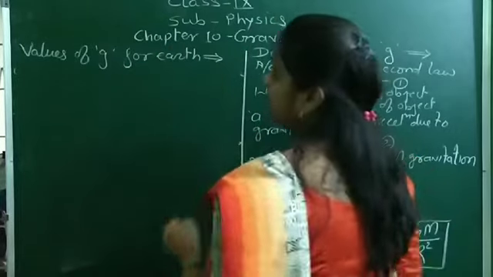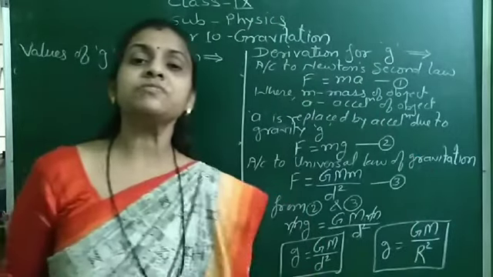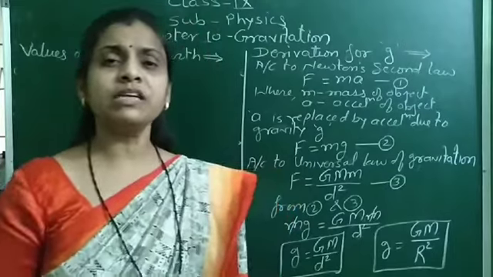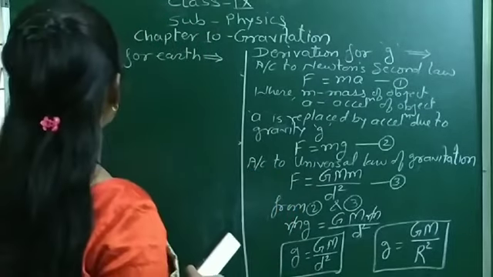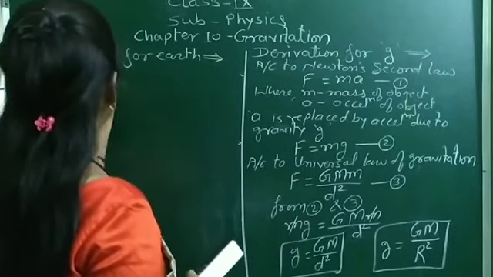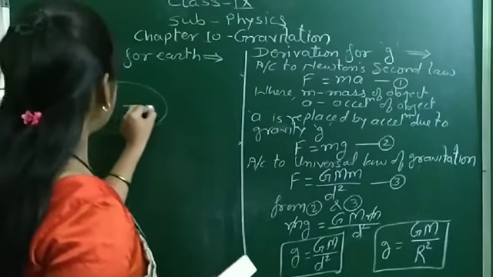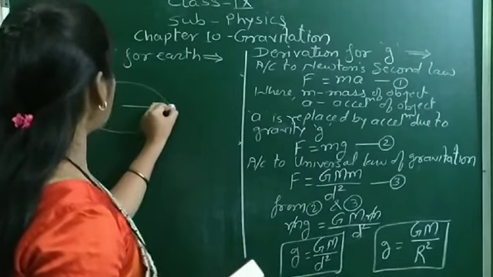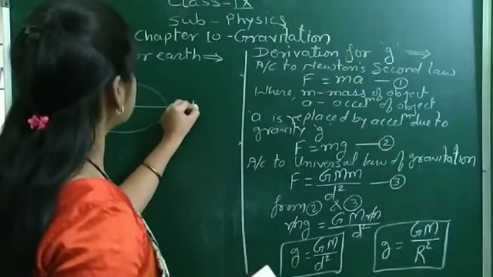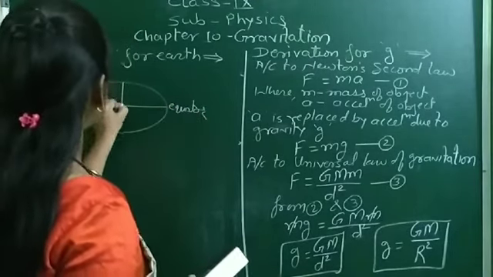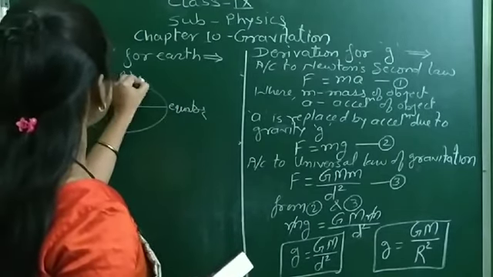For Earth, now as we know, the Earth is not a perfect sphere. It is somewhat elliptical, just like this. So the shape of the Earth is elliptical like this. So the radius of the Earth is more along the equator, and the radius of the Earth is less along the poles.